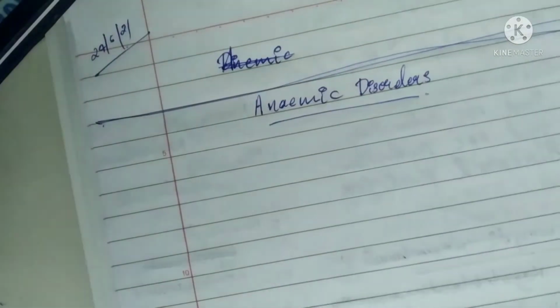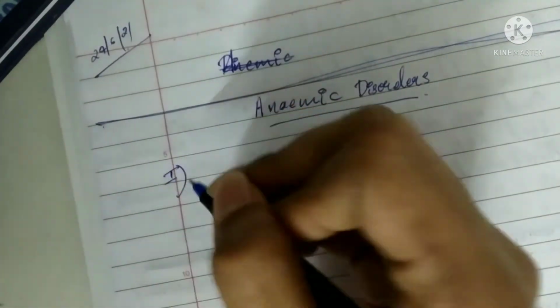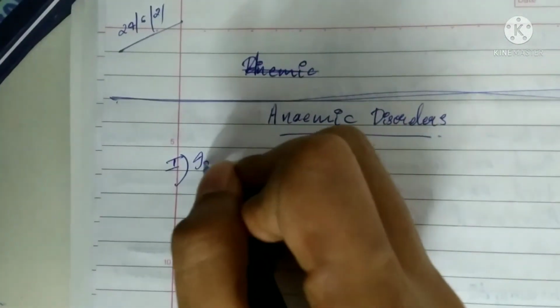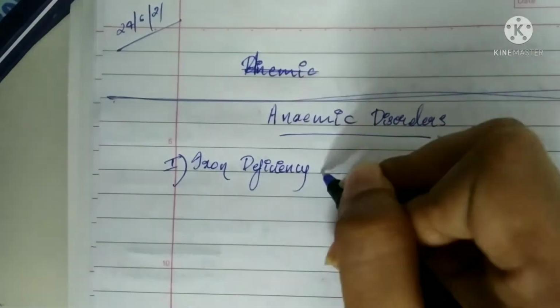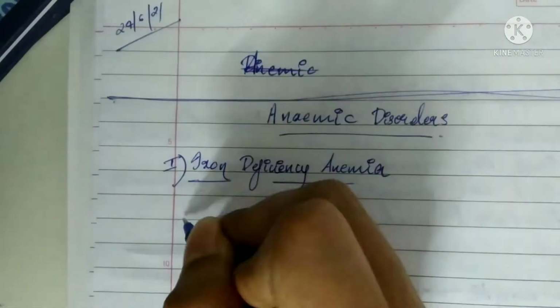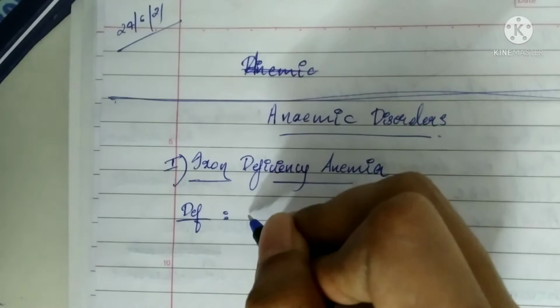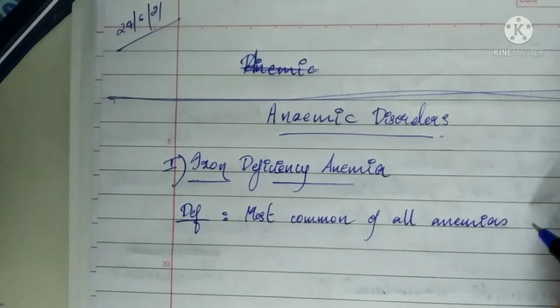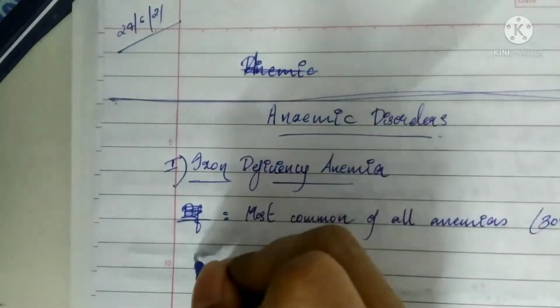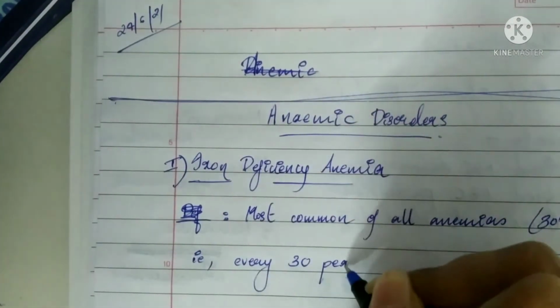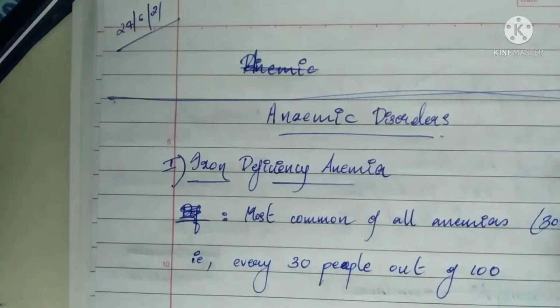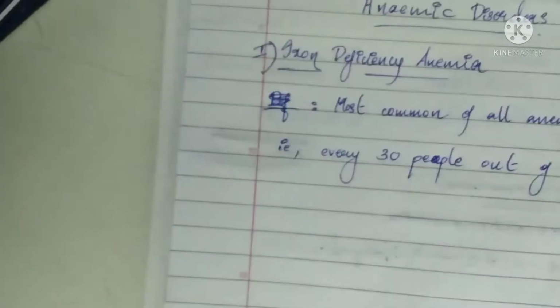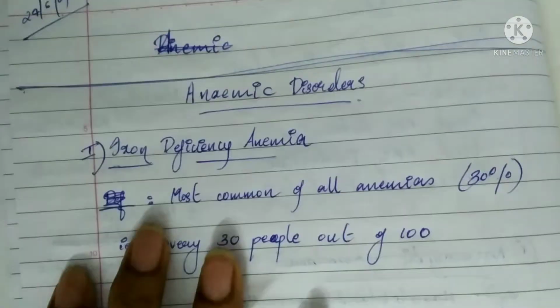Today we are going to discuss anemic disorders. So we'll discuss two lesions. One is iron deficiency anemia and then pernicious anemia. Starting with iron deficiency anemia, it is the most common of all the anemias, affecting approximately 30% of the world's population, which means every 30 people out of 100 are affected by iron deficiency anemia.